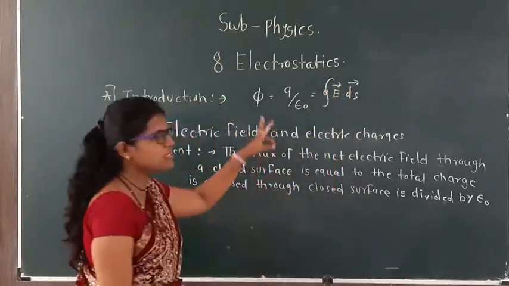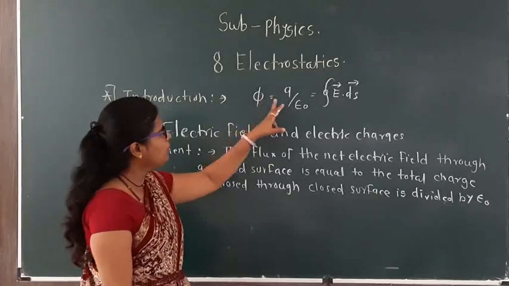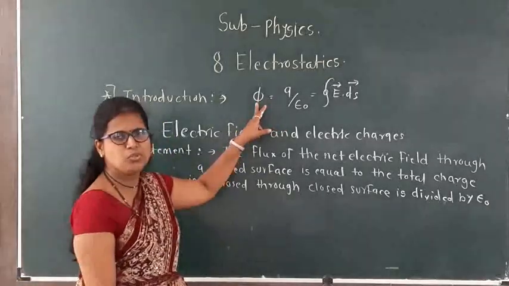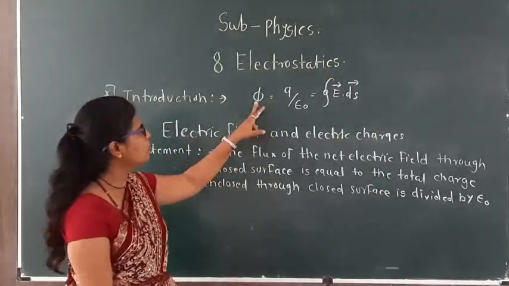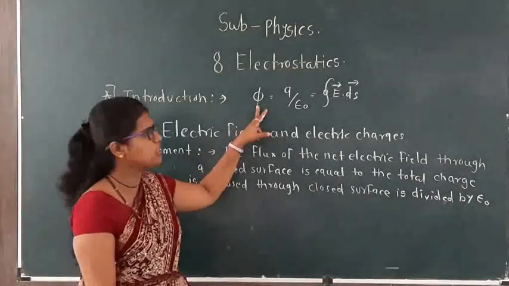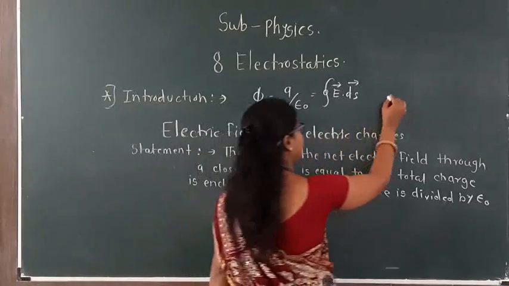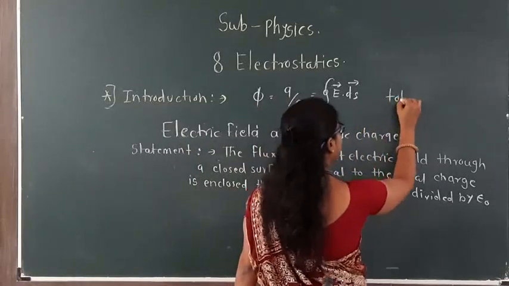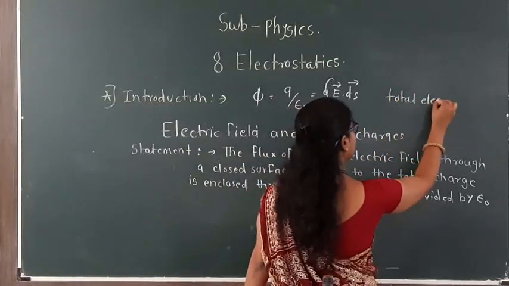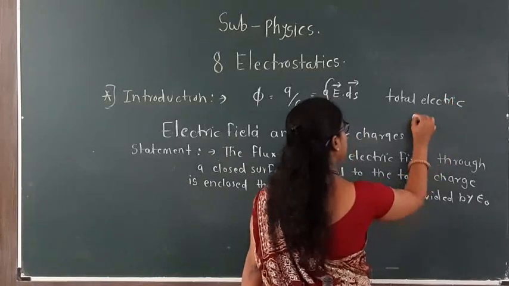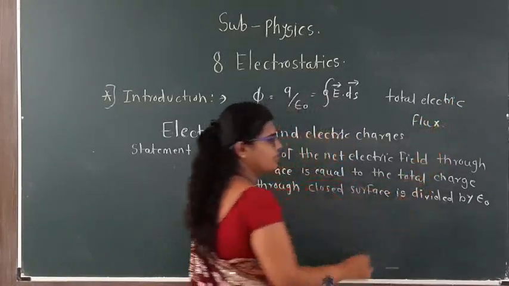Now see, phi means the total flux through the closed surface area. Phi is the total electric flux.